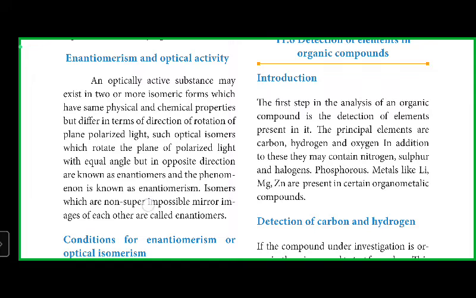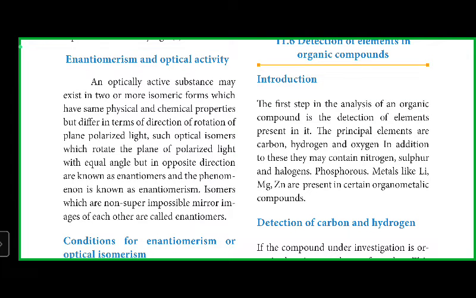Enantiomers are isomers which are non-superimposable mirror images. Non-superimposable mirror image means: take your right hand and keep it over the left hand. Then the small finger of the left hand will be below the right thumb. So it is non-superimposable. Now when you say vanakkam, you join both the hands: small finger with small finger, ring finger with ring finger, all the fingers are imposed on each other.